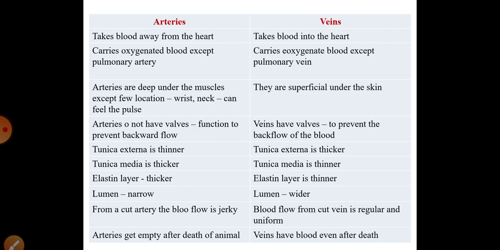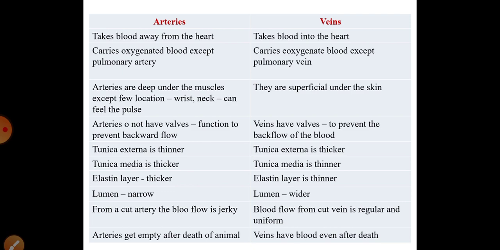The next comparison is that the arteries are deep situated. They are deep under the muscles except for a few locations. The few locations you can say are the wrist or the neck, where you can actually feel the pulse. When the heart is pumping continuously, the blood is pumped through the heart to the arteries, and because of that pumping of the blood into the arteries, we can actually feel the pulse at two regions, that is the wrist region and the neck region.